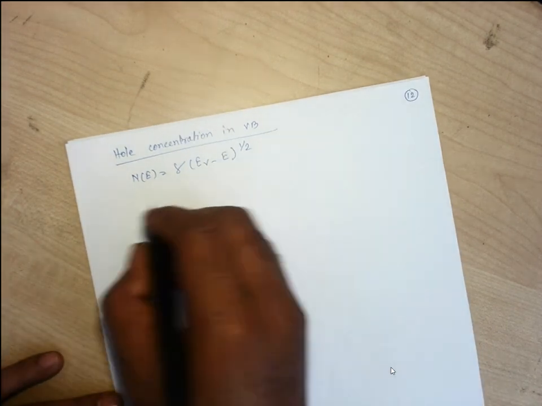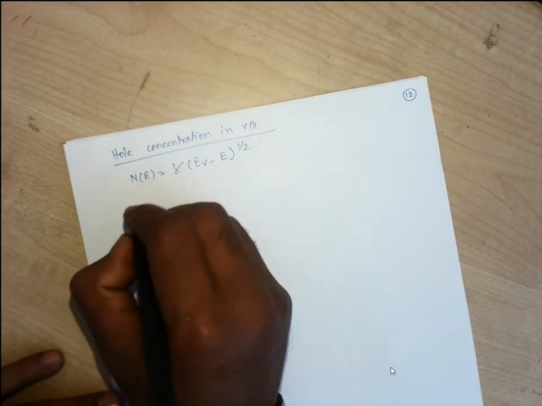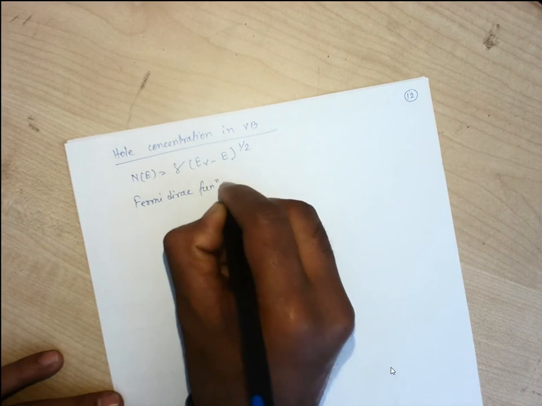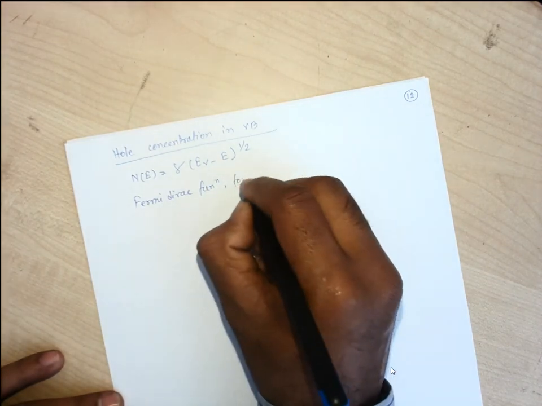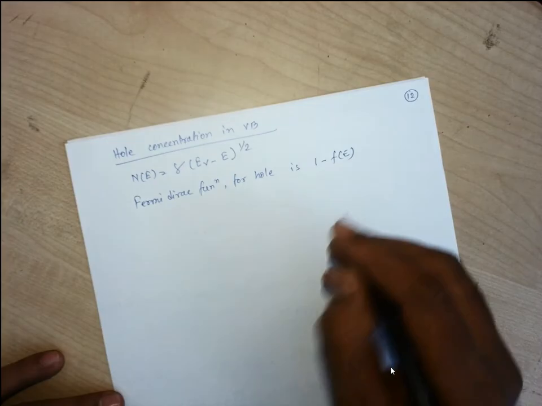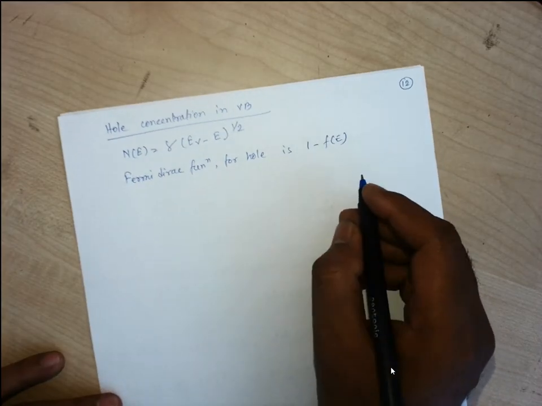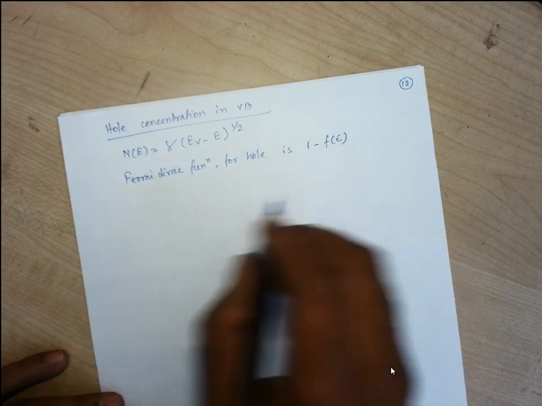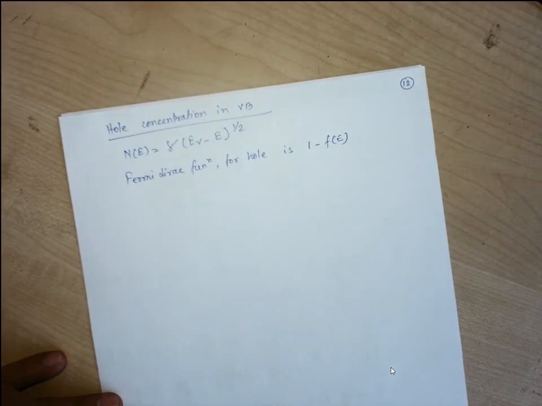So we are supposed to have the Fermi-Dirac function for the hole as 1 minus Fe, right? Here F is the probability that the level is occupied by an electron. So we need to find the expression as 1 minus Fe.